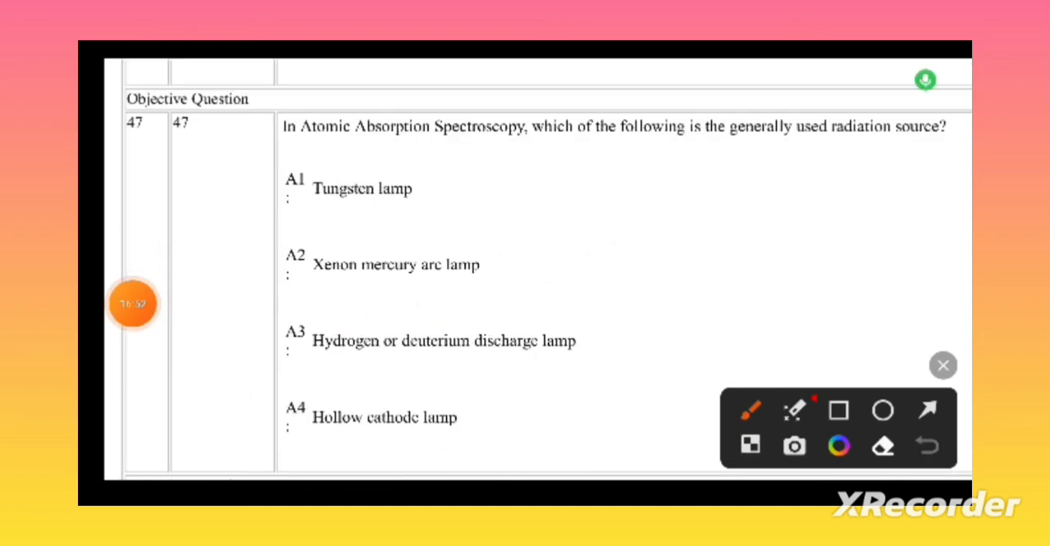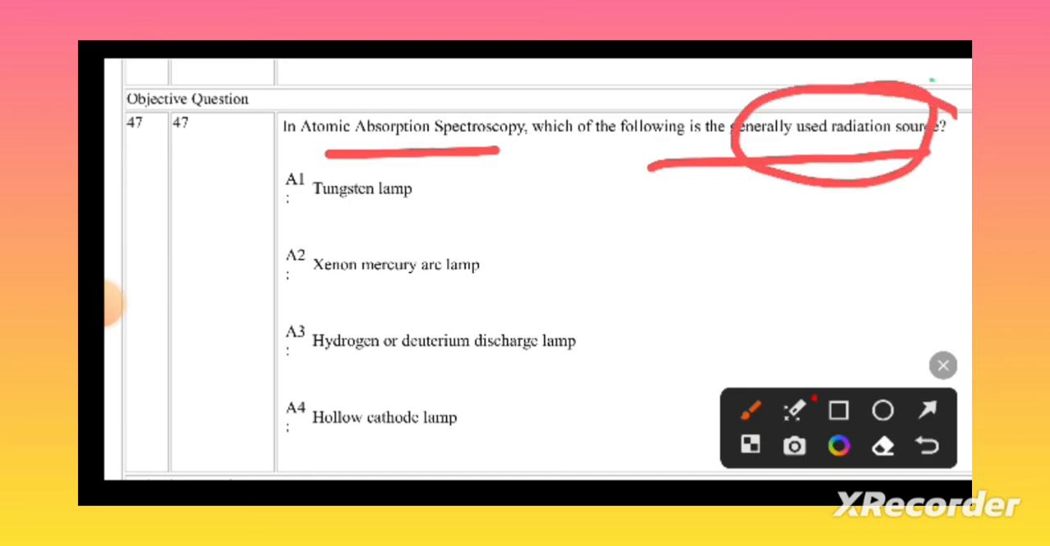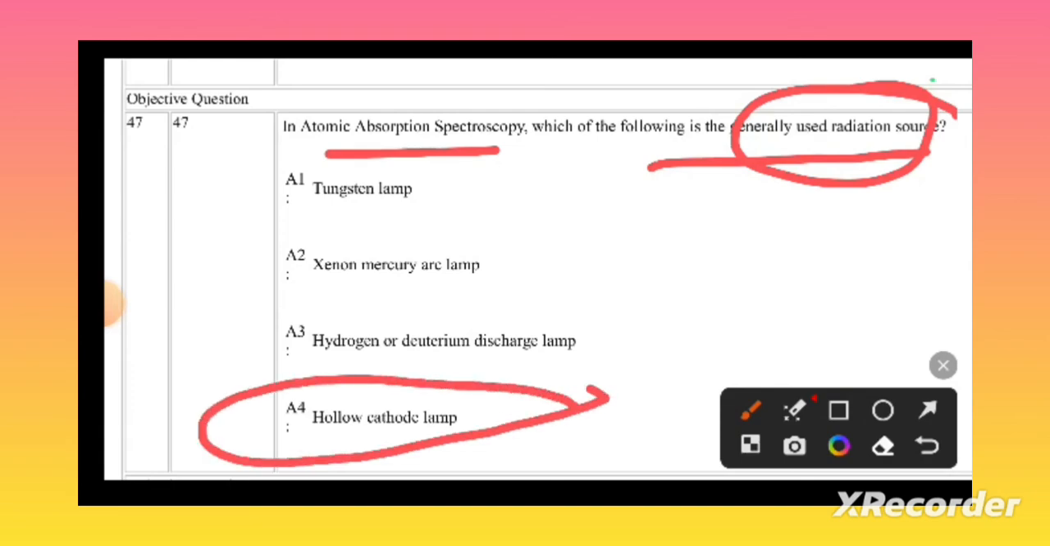In atomic absorption spectroscopy, which of the following is generally used as the radiation source? Which one will be used as the radiation source? Hollow cathode lamp is used as the radiation source. Let's go to the next question.